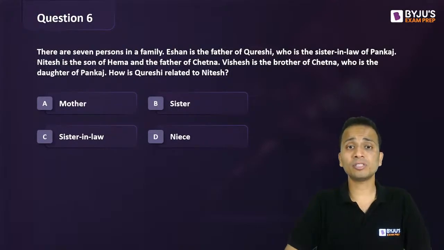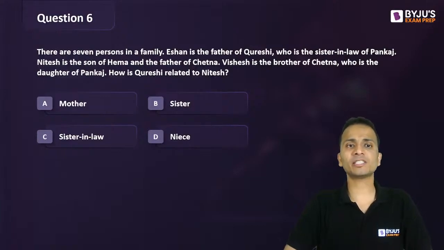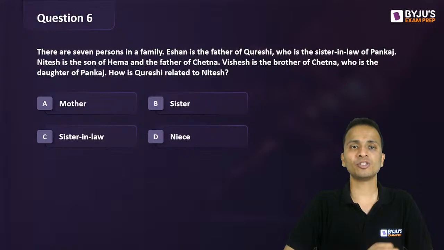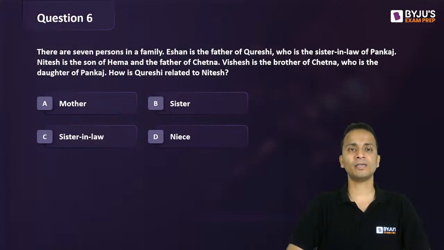Now there are 7 persons in the family. Ishan is the father of Qureshi, who is the sister-in-law of Pankaj. Now Nitesh is the son of Hema and the father of Chetna. Vishesh is the brother of Chetna. Chetna is the daughter of Pankaj. So how is Qureshi related to Nitesh?